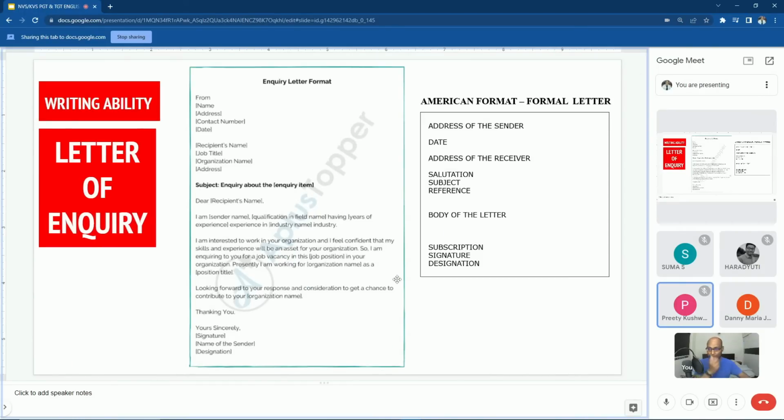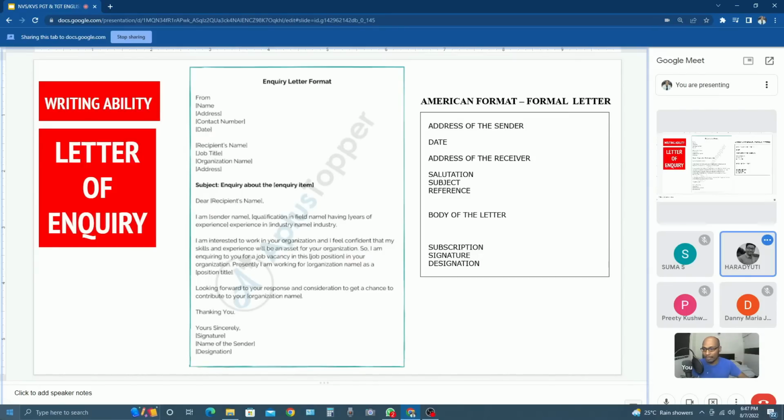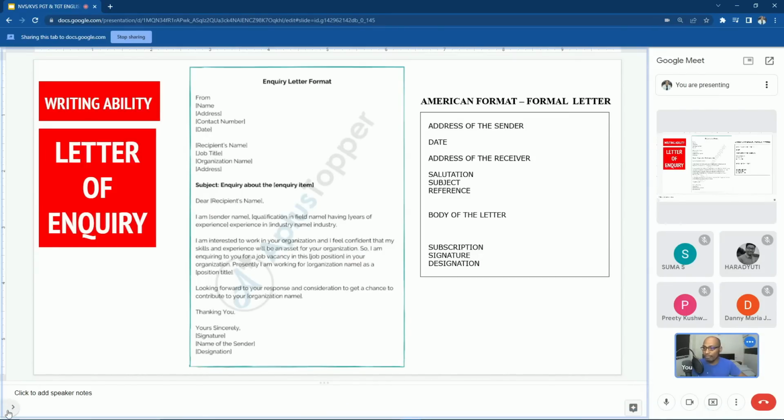Yes, sir. Right. Okay. Now this is the format, one example for your letter of inquiry. Already the slides are shared with you. You can check at any time the way of writing. Letter of inquiry must be in a formal letter, not in an informal letter. Letter of inquiry is a formal letter. That means inquiry will not be in informal letter. Right. So this is an example of letter of inquiry.